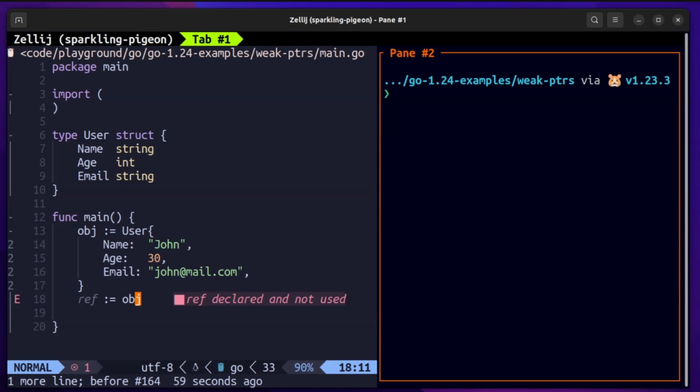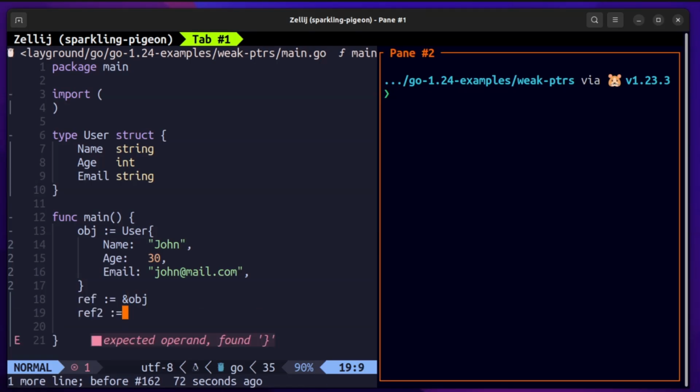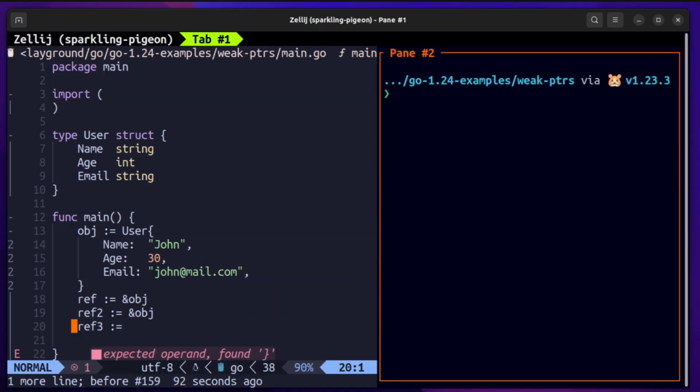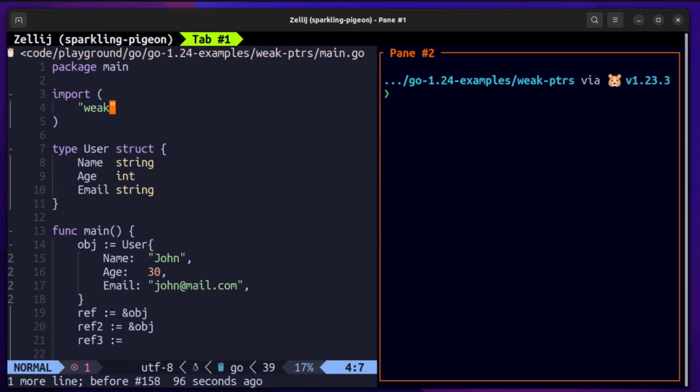That way we have two strong references here, ref and ref2, and we'll create the third reference, which will be a weak pointer. So we need to import the weak package, and we'll call weak.Make. This will take in a reference. This reference is the memory address of an actual object that you want to point to via the weak pointer. So we'll call it reference, or you can also directly call ampersand object.